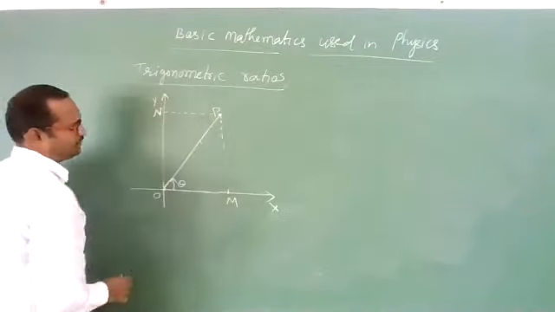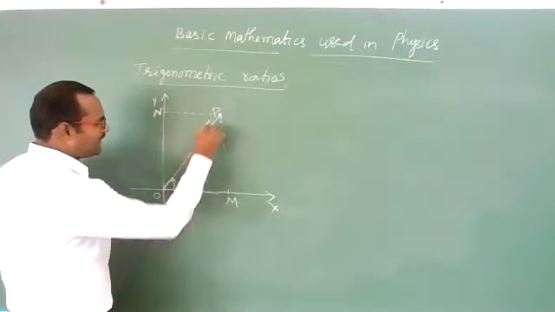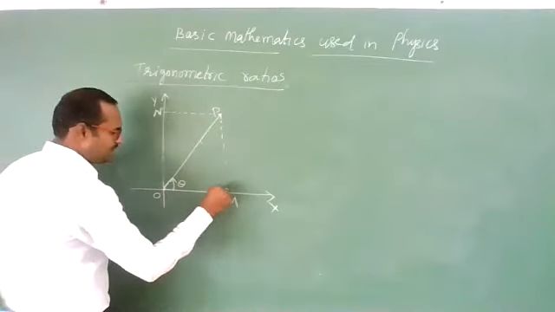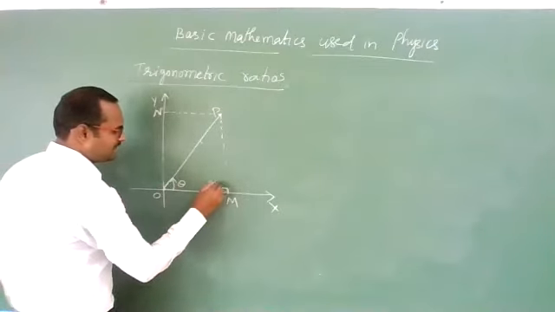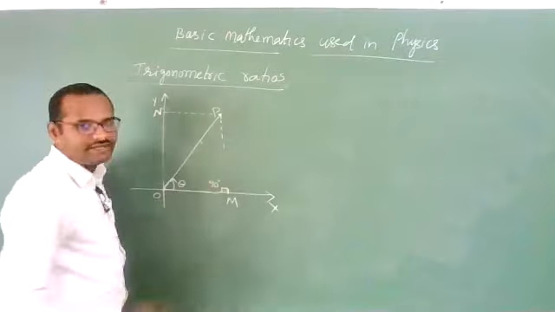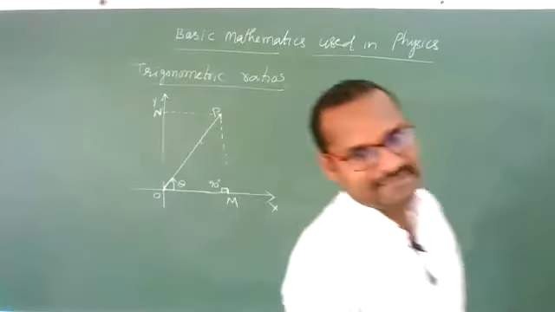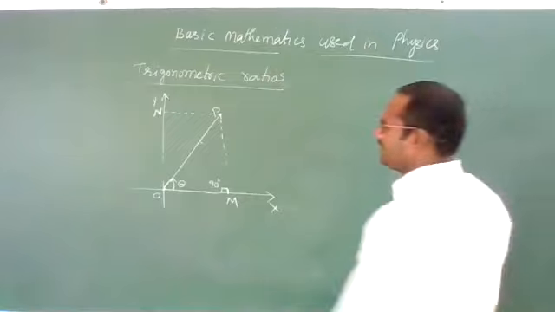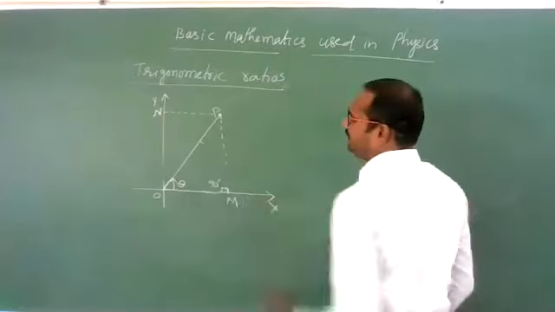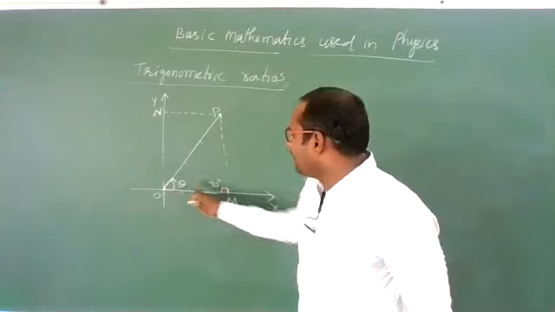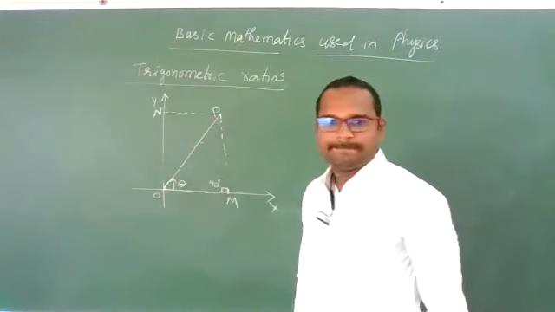Now, see, we are having one right angle triangle OMP. Here is 90 degrees. Right angle triangle we are having. Clear, students? In this right angle triangle OMP, angle M is 90 degrees and angle POM is theta.